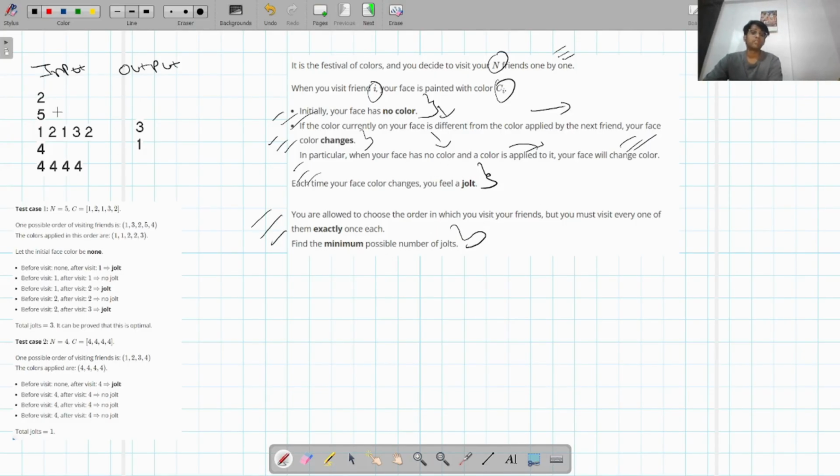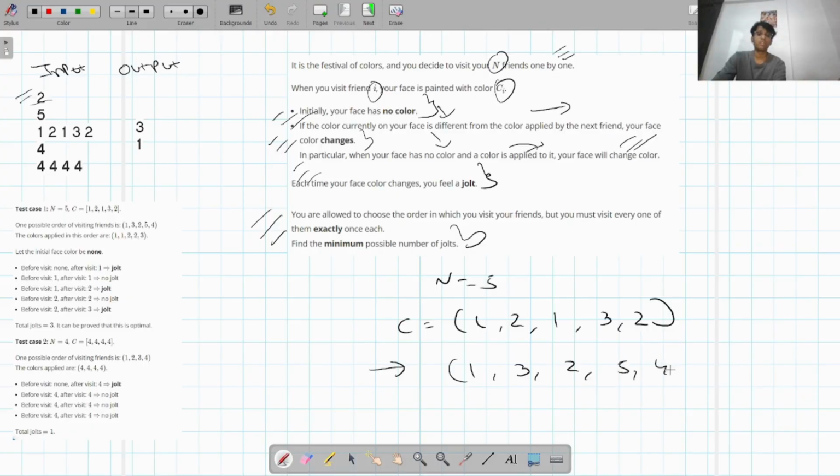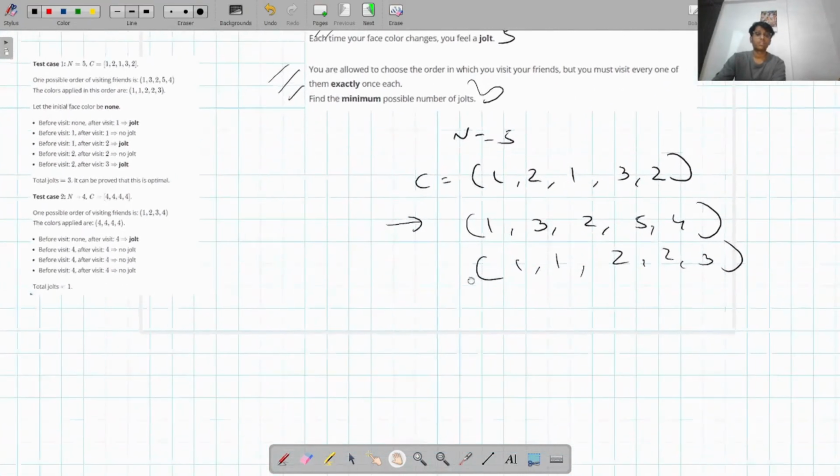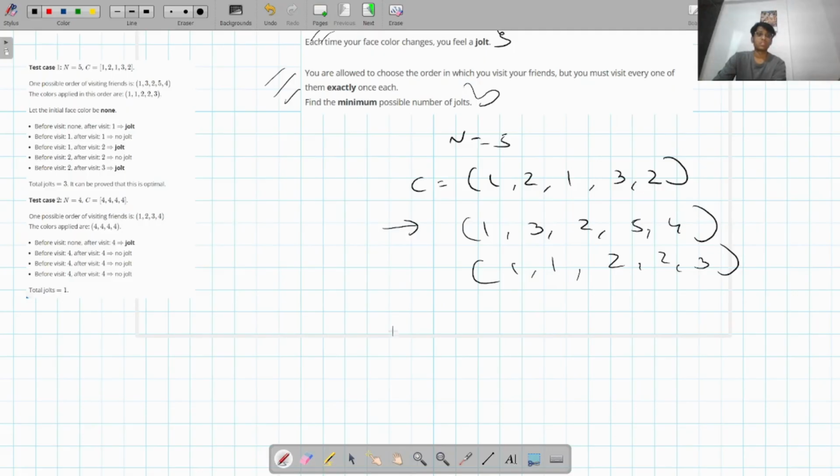Okay, let's take the first test case. In the first test case we have n equal to 5 and c equal to 1 2 1 3 2. One possible order of visiting friends would be 1 3 2 5 4. So the colors applied in this order would be 1 1 2 2 3, right? Let the initial face color be none.